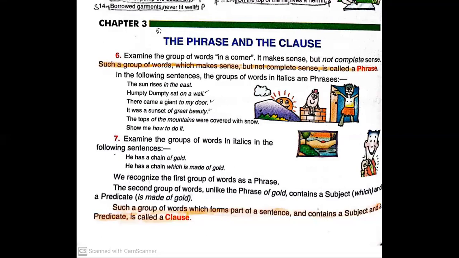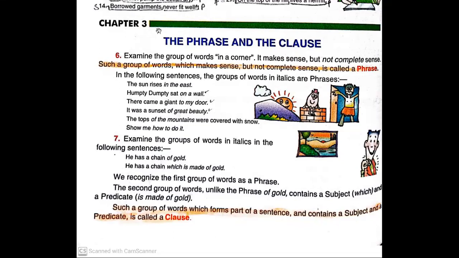Humpty Dumpty sat on a wall. So "on a wall". "Humpty Dumpty sat" is the first part, which gives the sense. But "on a wall", if we use it alone, will not give any sense. So it is a phrase. There came a giant to my door.